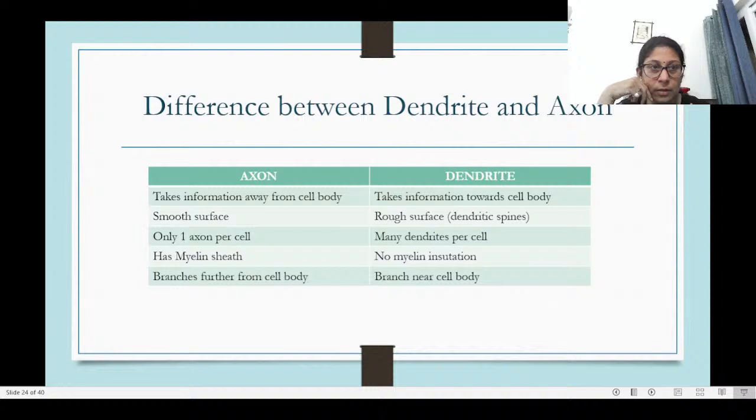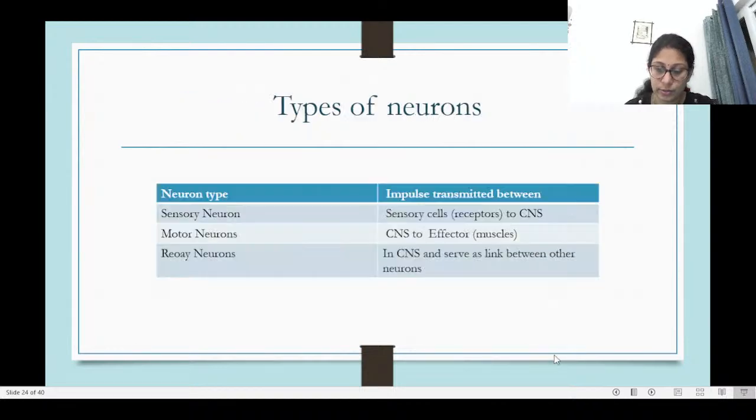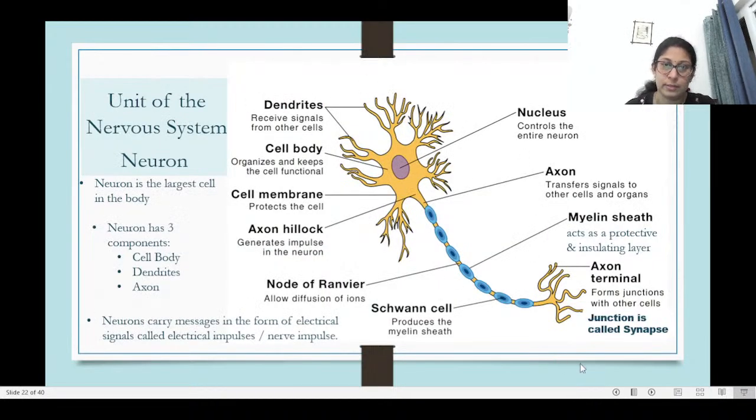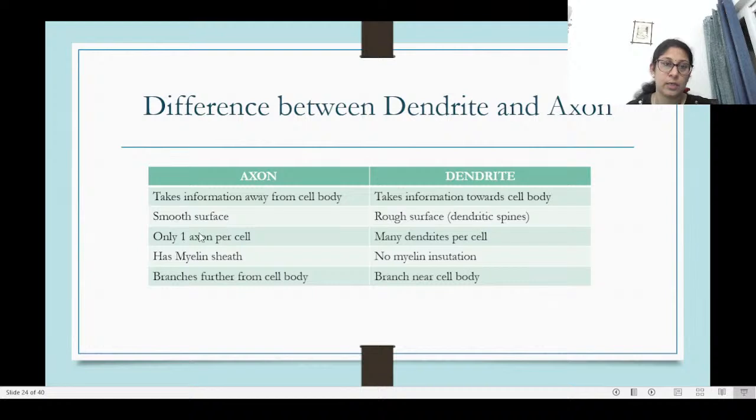So your dendrite is the smaller portion. If you go back and look at your diagram, dendrites are these branches near the cell body, and axon is the branches here. The longest one, the long branch which comes out of the cell body, is known as the axon. So axon takes the information away from the cell body, whereas dendrite brings the information towards the cell body.